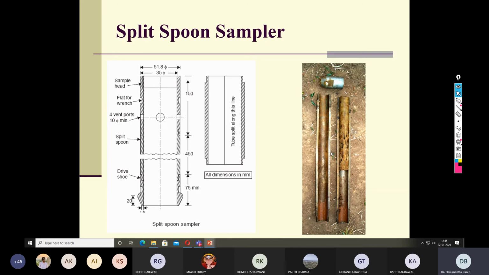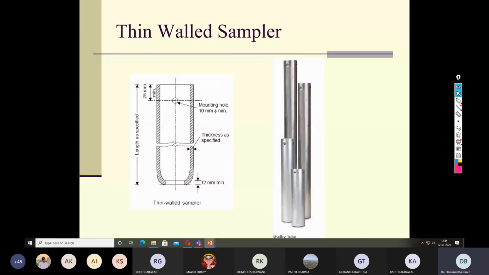Here, in case of the split spoon sampler, the wall thickness of the sampler is so high. So the more the wall thickness, the more the disturbance to the soil sample. So whenever you want as little disturbance to the soil sample as possible, you should go for the thin walled sampler. Here the thickness of the tube is so small, it causes minimum damage or disturbance to the soil sample. So here also inside is a hollow portion.